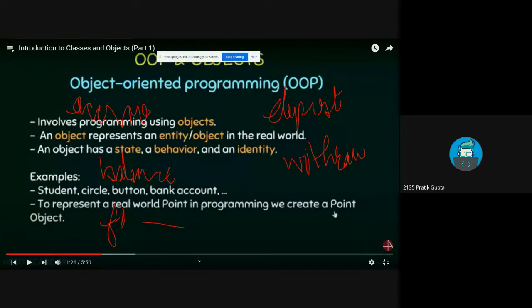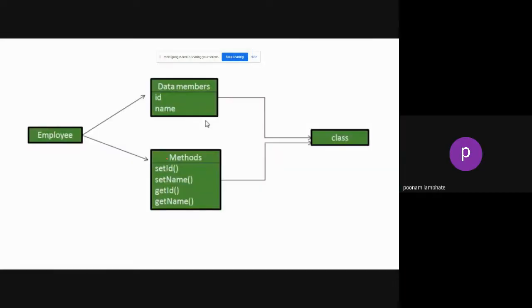Yes, sir. Okay, so these are some real world examples. Suppose you have an Employee class. Then the variables can be employee ID, name of the employee, age, gender, and how much salary he earns. All that can be the details of the employee, or the data members, or states, or fields you can call.